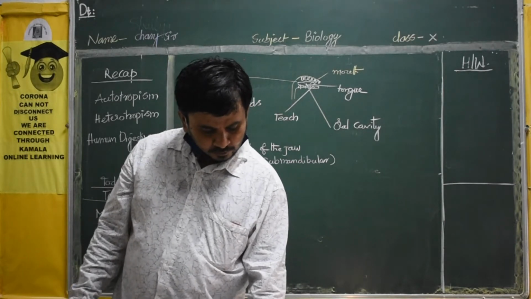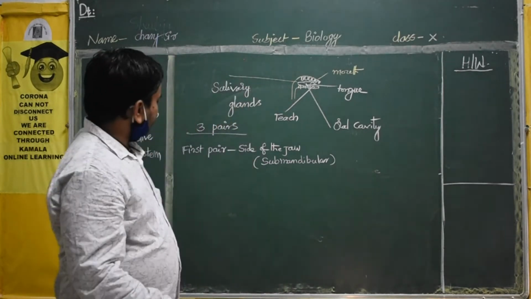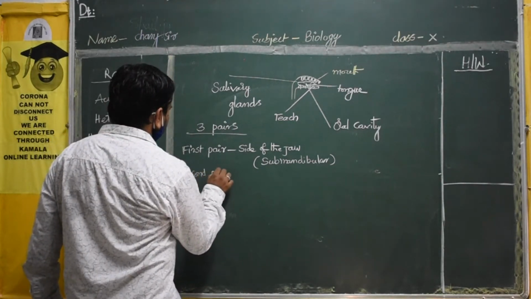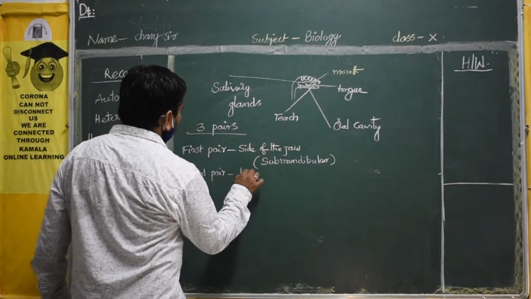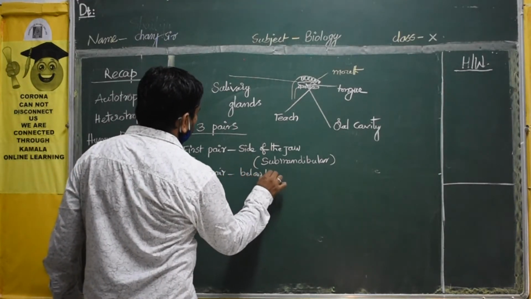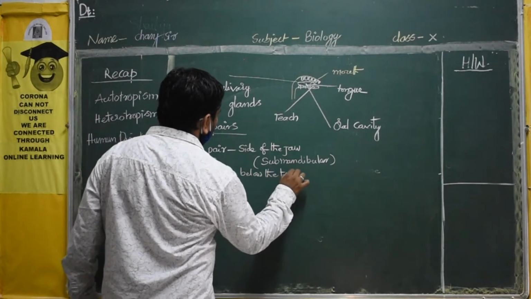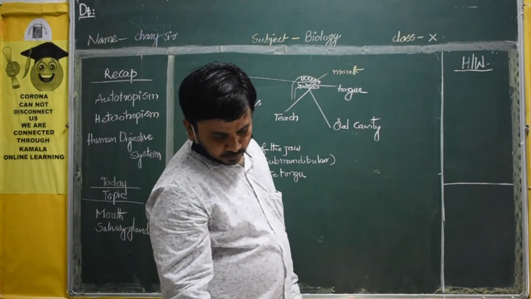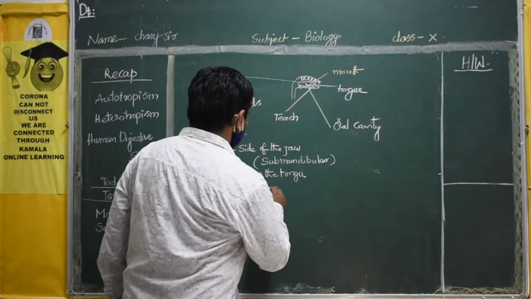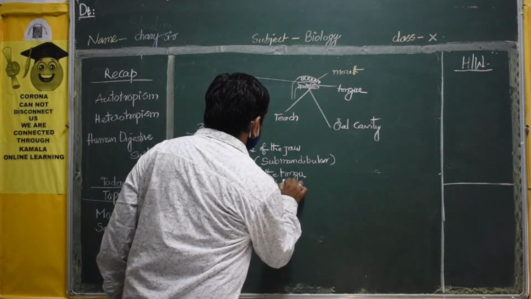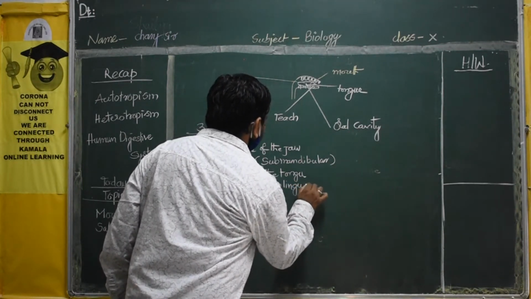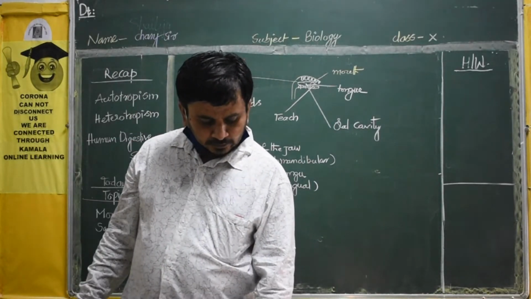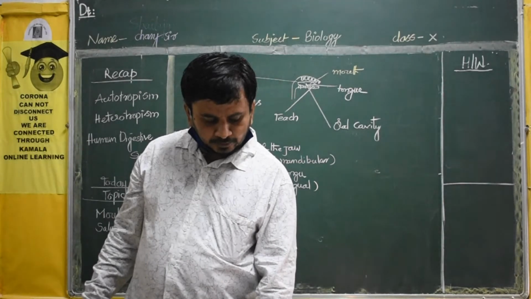Okay. Next, you can see the second pair will be there below the tongue. You can see below the tongue, the name also given, that is called sublingual. It is sublingual. We can see the second pair is located below the tongue, is called sublingual, and the third pair is located